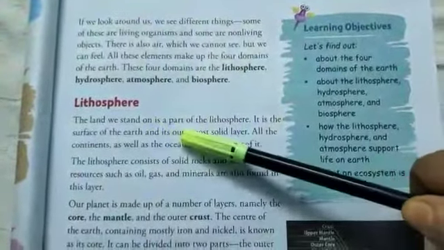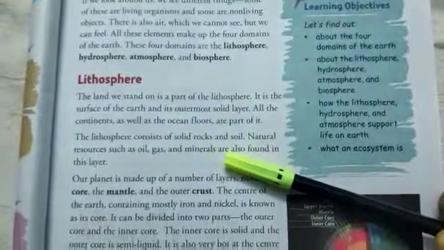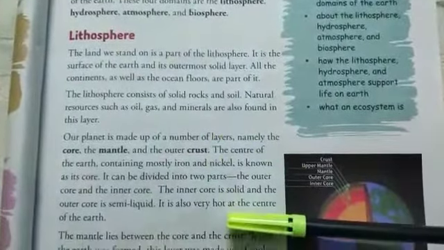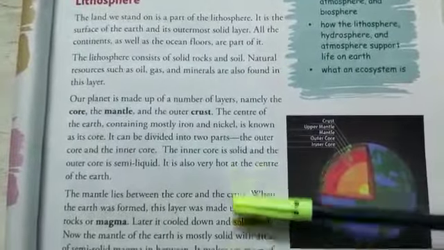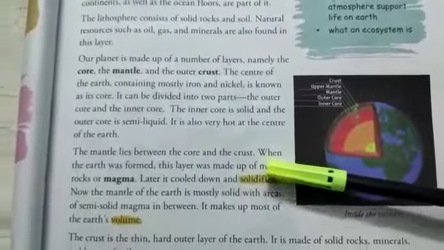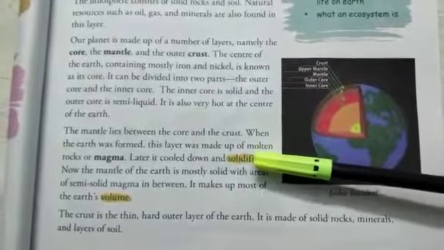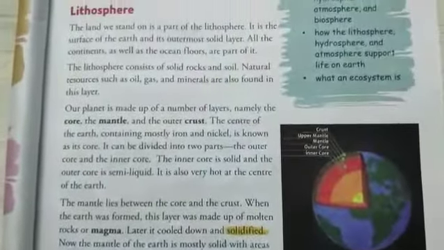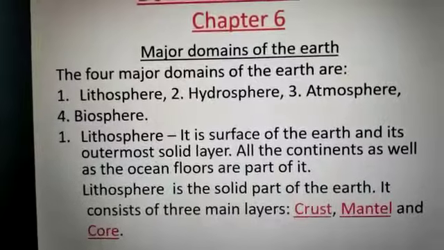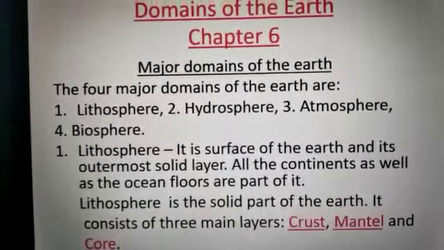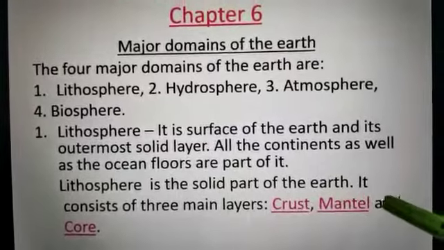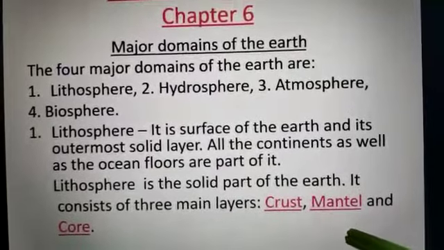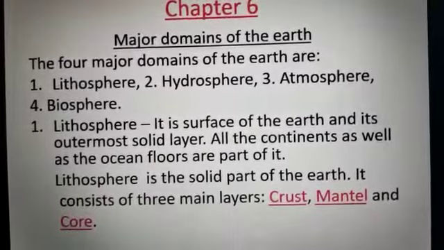What is lithosphere is known to you. It is the rigid outer part of the earth. It is the surface of the earth and its outermost solid layer. All the continents as well as the ocean floors are part of it. So I told you, lithosphere is the solid part of the earth. It consists of 3 main layers: crust, mantle and the core.